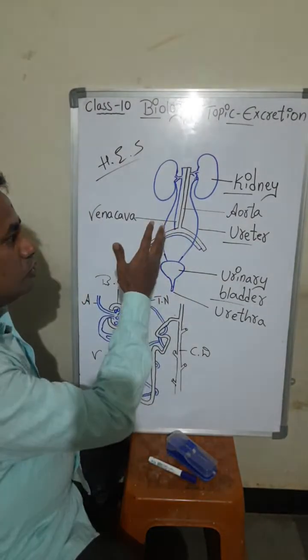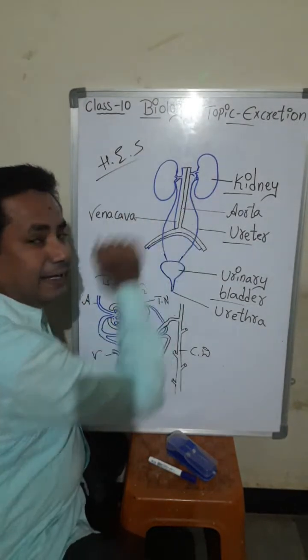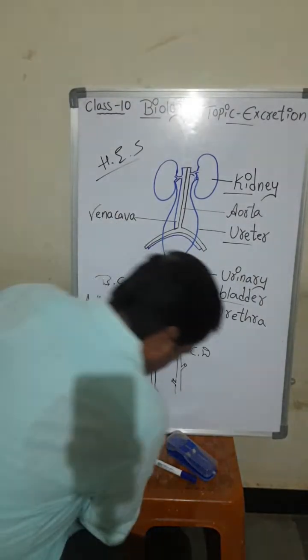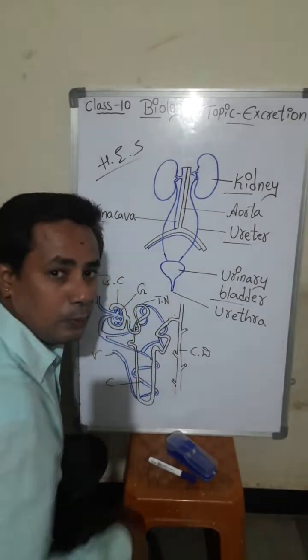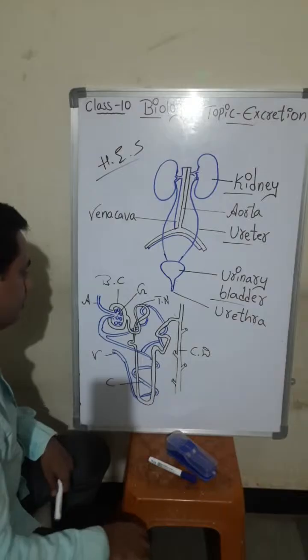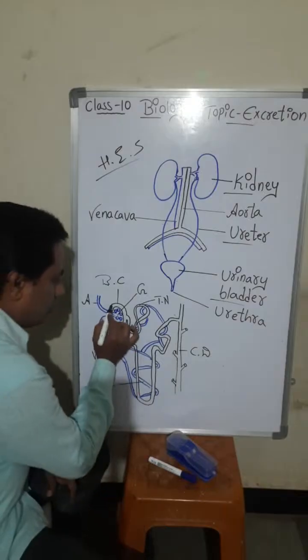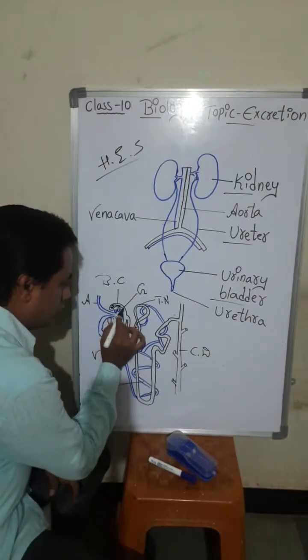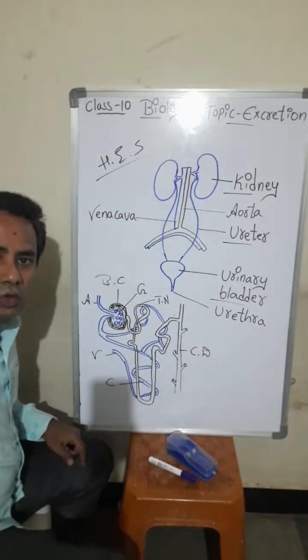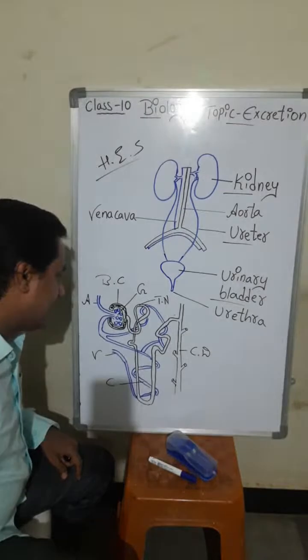So what happens inside the kidney? Inside the kidney, nephrons are there. What will nephrons do? Let's see here. This is one structure of a nephron. This you are observing, students. This is Bowman's capsule.